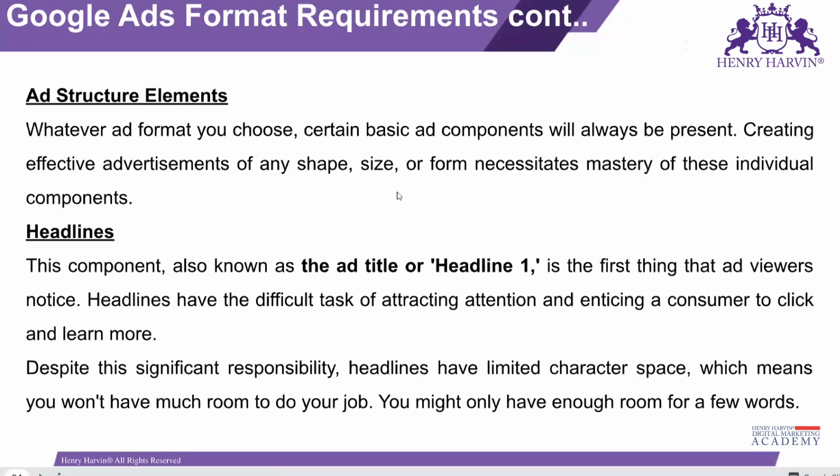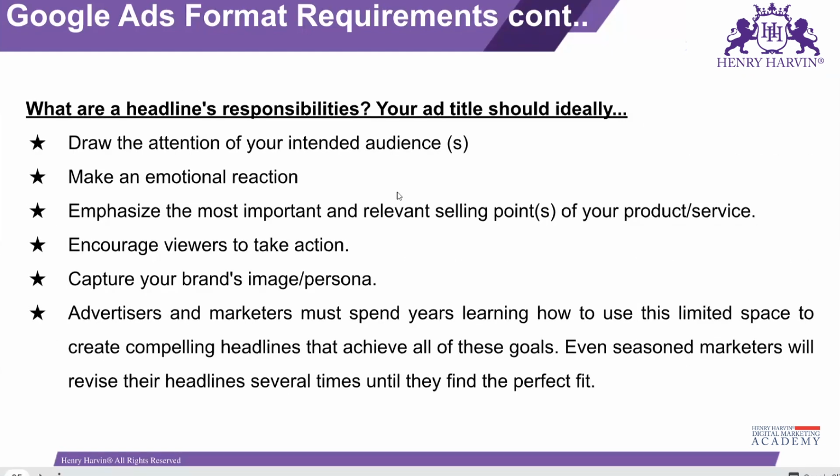Okay. First, you have to make the headlines, and in Google Ads you have to make not just one headline, but at least 3 to 5 headlines, and you can make up to, I think, 8 headlines as well. And in the headline you have to draw the attention of the audience and try to make an emotional connection with them, so that they can be attentive, and they can engage with your ad, so that after engaging with your headline they can go through the description as well.